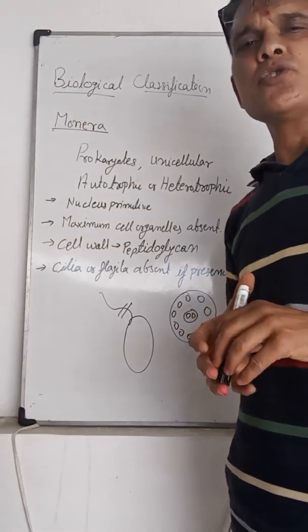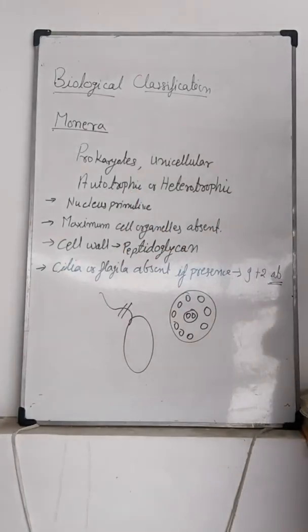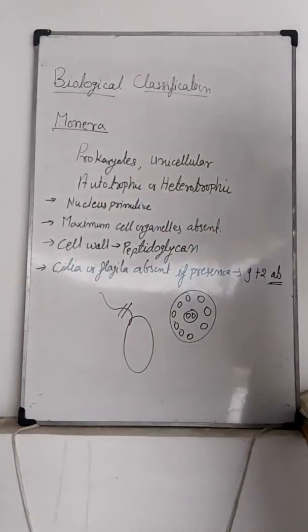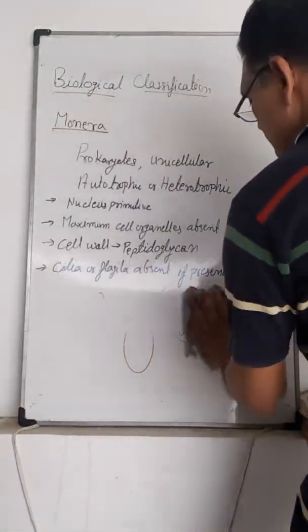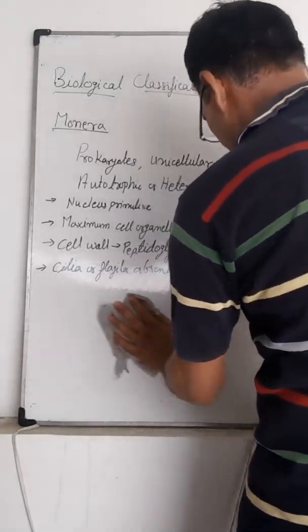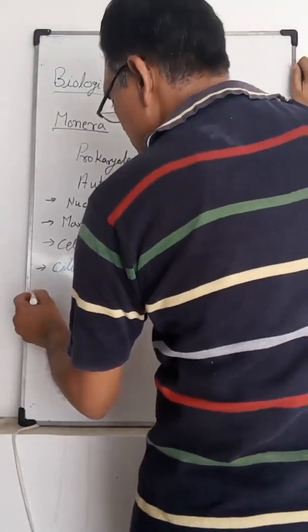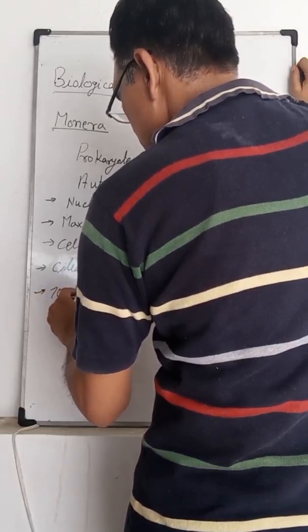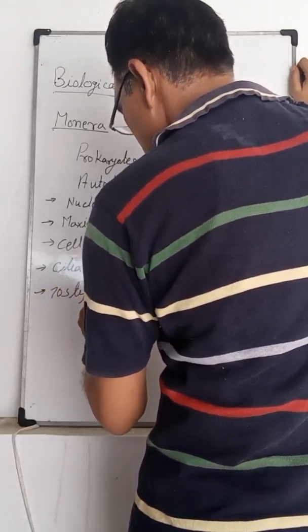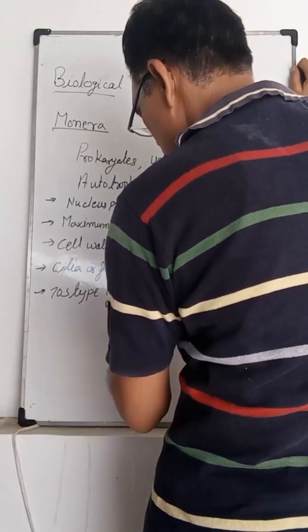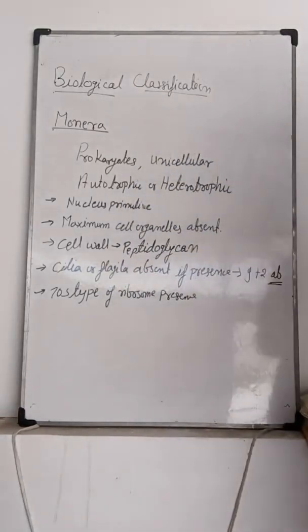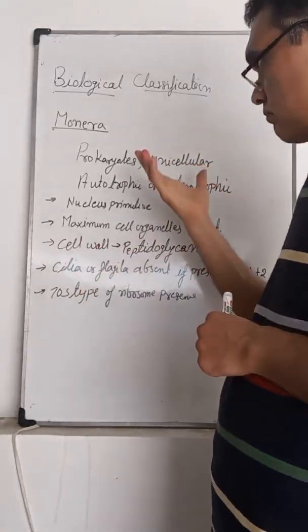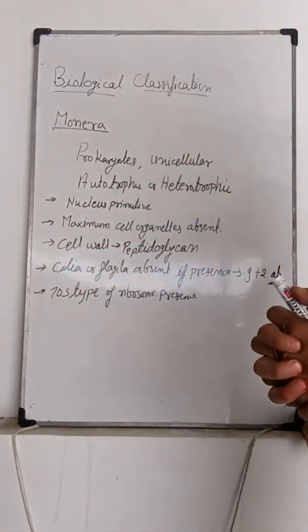Such an arrangement is known as the 9+2 arrangement, which is absent in the prokaryotes. 70S type of ribosome is present. So these are some characteristics of the Monera, we can say prokaryotic cells.